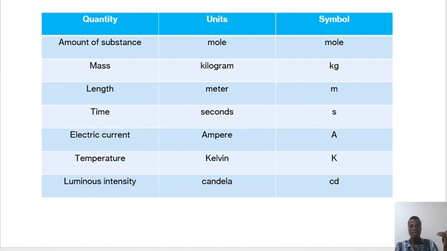AMA must listen to tempo leaders. So we have amount of substance, mass, length, time, electric current, temperature, and luminous intensity, and the units associated with each of them are given in the second column, and the last column is the symbol. We'll use these things. These things are very important for us.